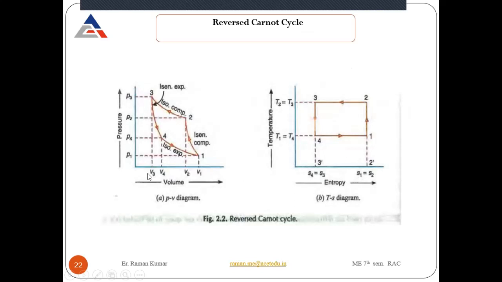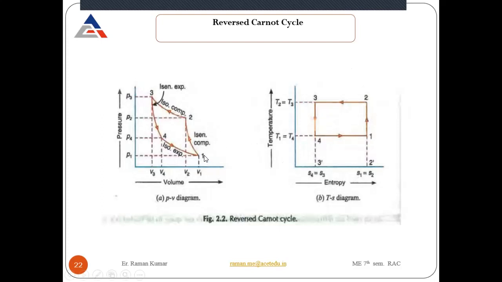PV is your pressure-volume diagram and TS your temperature-entropy diagram. First, 1 to 2 is isentropic compression, 2 to 3 is isothermal compression, 3 to 4 is isentropic expansion, and 4 to 1 is isothermal expansion. In the TS diagram, the same processes 1 to 2, 2 to 3, and 4 to 1 are mentioned.